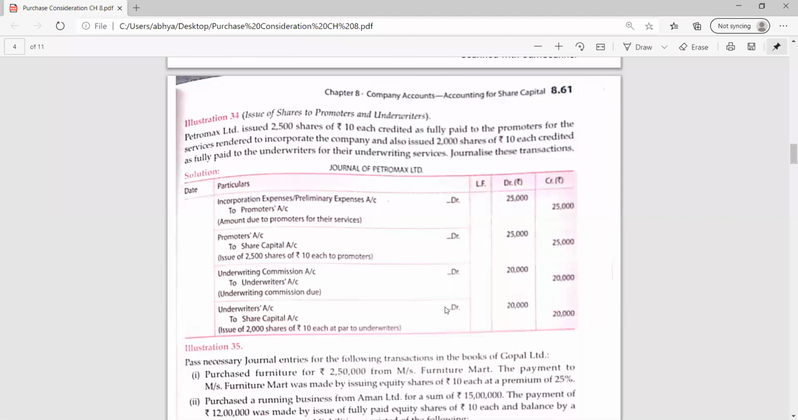Incorporation expenses account debit 25,000 to promoters, because 2,500 shares are issued of ₹10 each, so 2,500 into 10. Then promoters account debit to share capital 25,000. Underwriting commission account debit to underwriters 20,000, as 2,000 shares are issued of ₹10 each. Then underwriters to share capital 20,000. Am I clear?